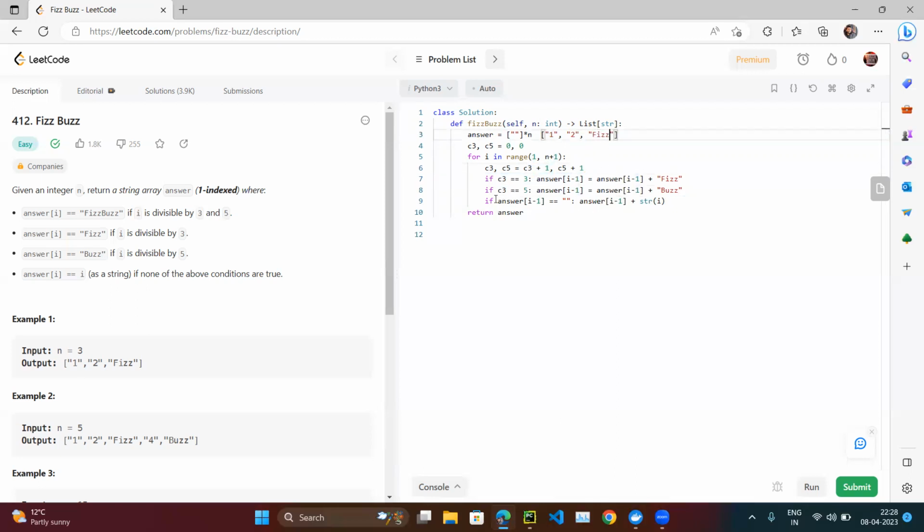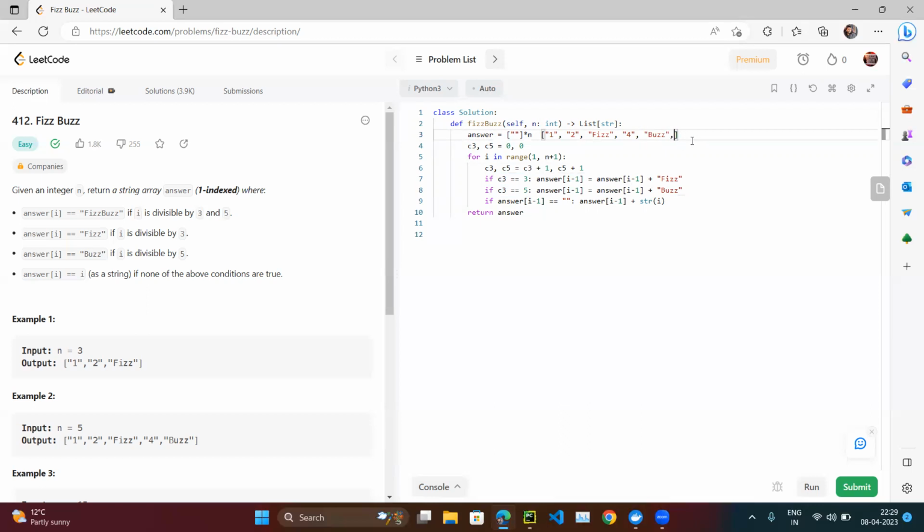Now let's take I equal to 4. So C3 is equal to 4 and C5 is also 4. This condition fails, this condition fails, so we put 4. All right, now 5. C3 is equal to 5 and C5 is equal to 5. This condition fails, this condition passes, so we put Buzz.